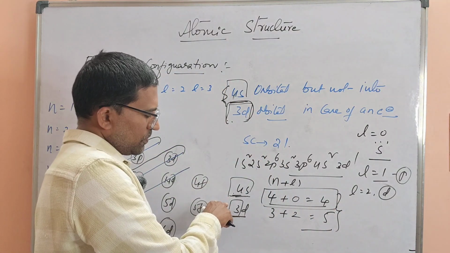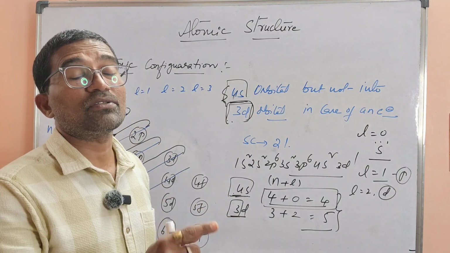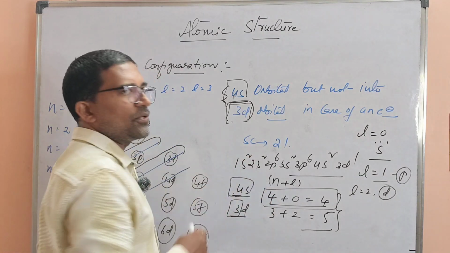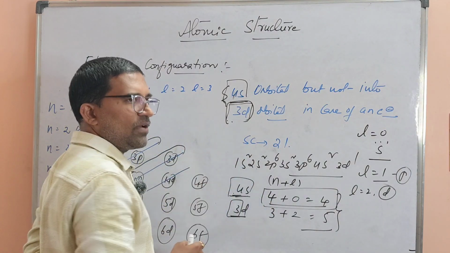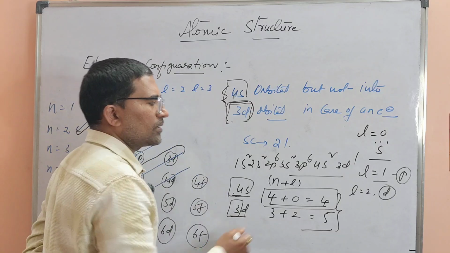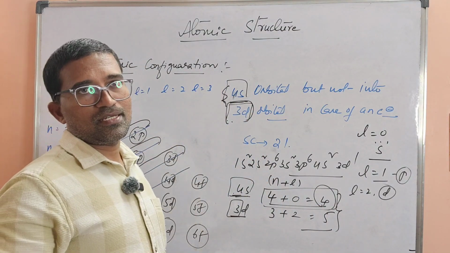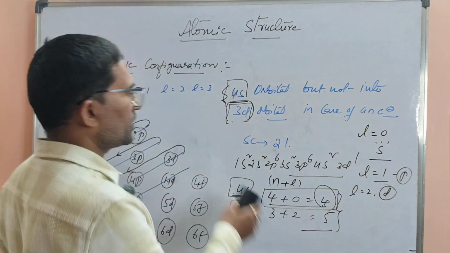So according to Aufbau principle, the electrons will enter into the orbitals having least energy first. So in terms of n plus L value, the orbital which is having a less n plus L value, into that particular orbital the electron enters first. Sir, if any two orbitals are having the same n plus L value, please explain about that one, sir.